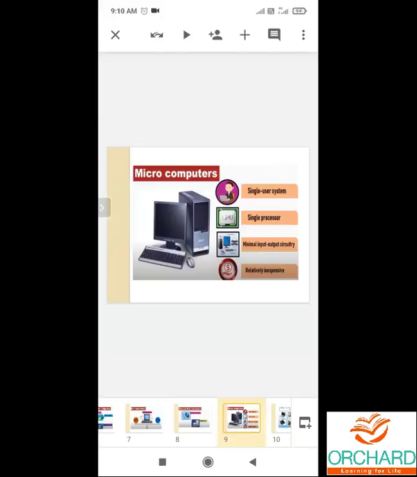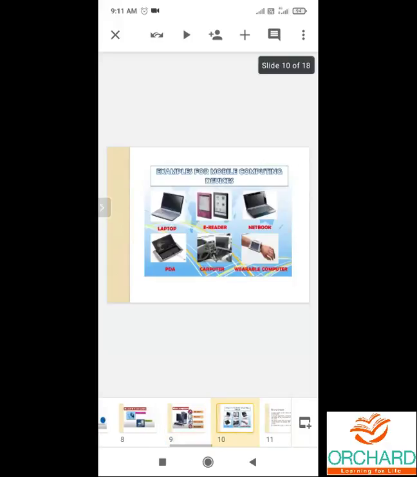Microcomputer. When compared to the other three computers, supercomputer, mainframe computer and mini computer, microcomputers are smaller in size. It is a single-user computer, that is, it can be used by one person at a time. We can say our desktop computer is an example of a microcomputer. Mobile computers are easily carried from one place to another. Laptops, tablets, smartphones and PDAs are some different types of mobile computers.